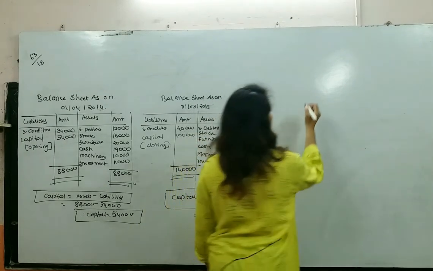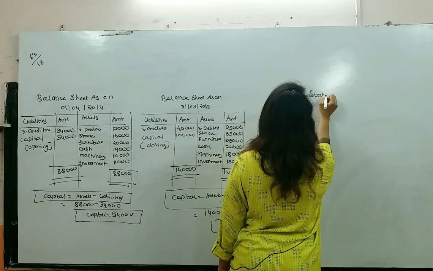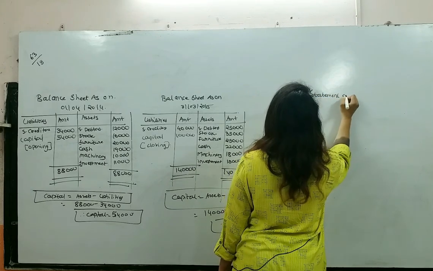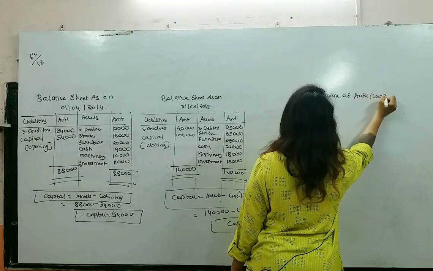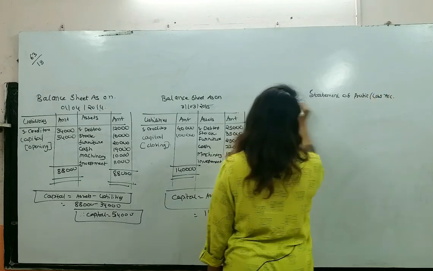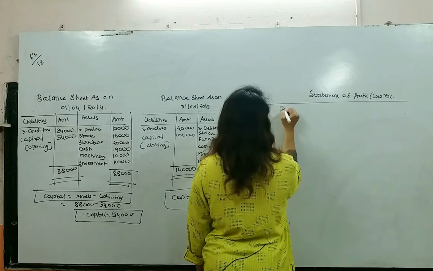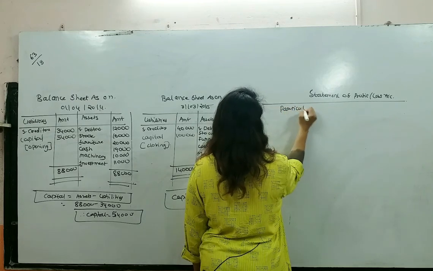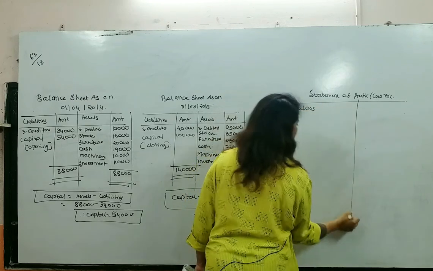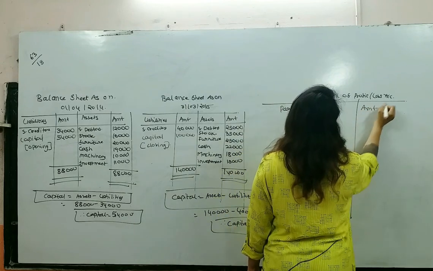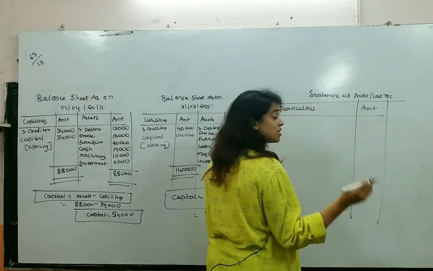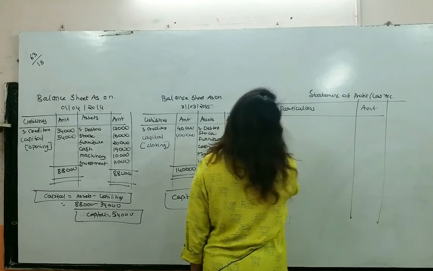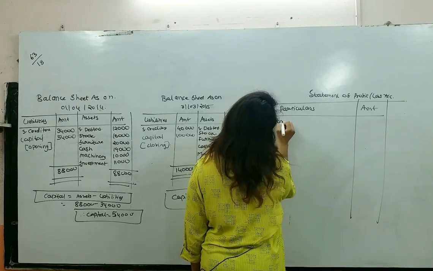Now, we are going to prepare the statement of profit or loss account. Particulars, amount. In this problem they have not given us any information about drawings and additional capital. So now let's start with the first line.